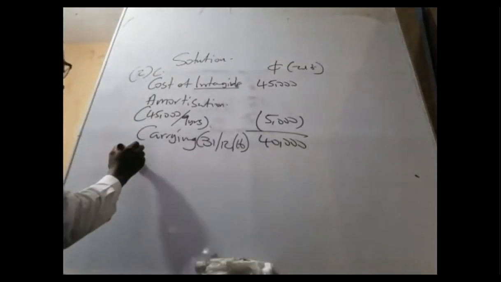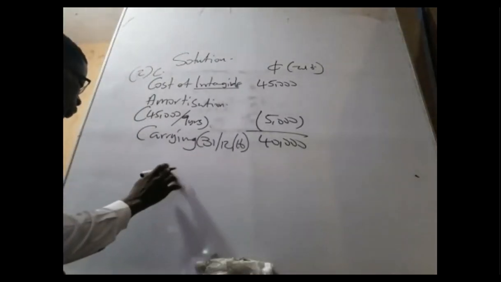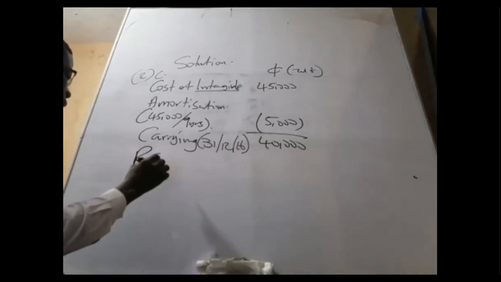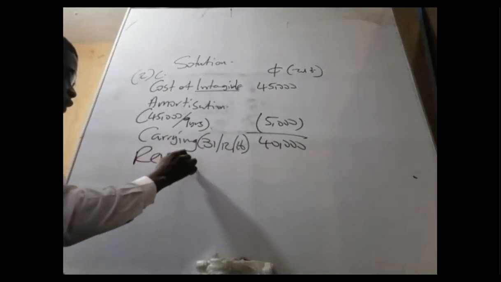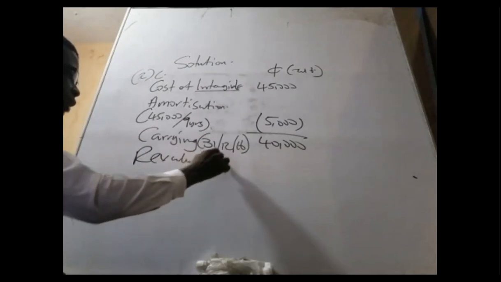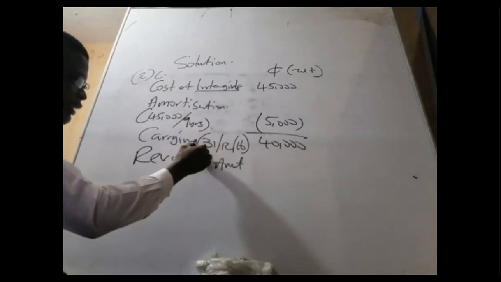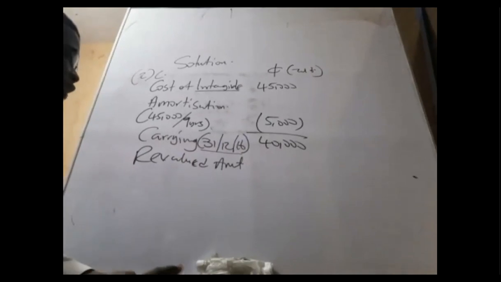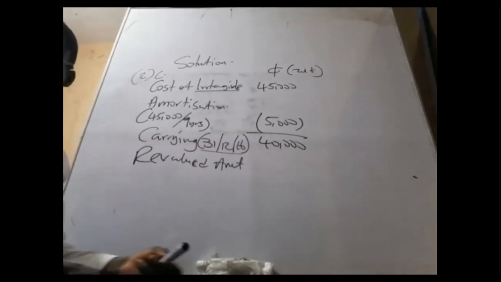So just bring the revalued amount here. At the same date, what is the revalued amount from the question?